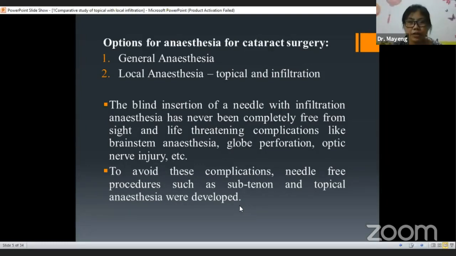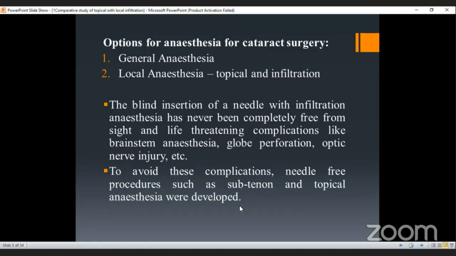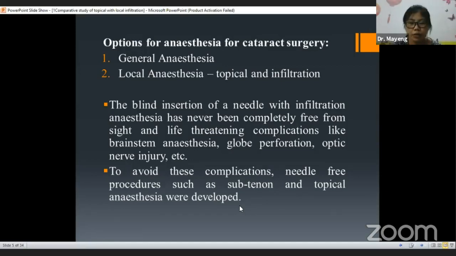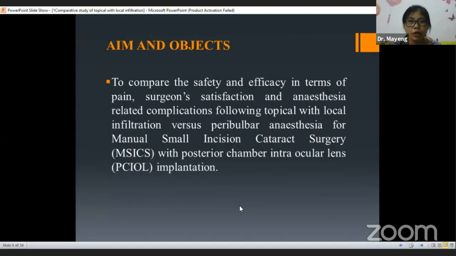The blind insertion of a needle with infiltration anesthesia has never been completely free from sight- and life-threatening complications like brainstem anesthesia, globe perforation, optic nerve injury, etc. To avoid these complications, needle-free procedures such as sub-Tenon and topical anesthesia were developed. The aim and objective of my study is to compare the safety and efficacy in terms of pain, surgeon satisfaction, and anesthesia-related complications following topical with local infiltration versus peribulbar anesthesia for manual small incision cataract surgery with posterior chamber intraocular lens implantation.